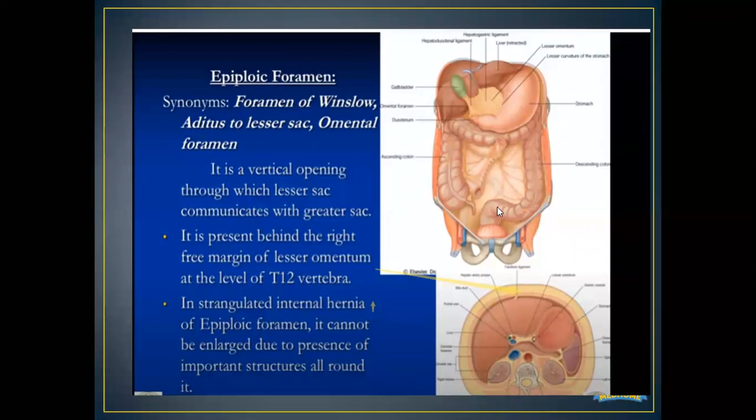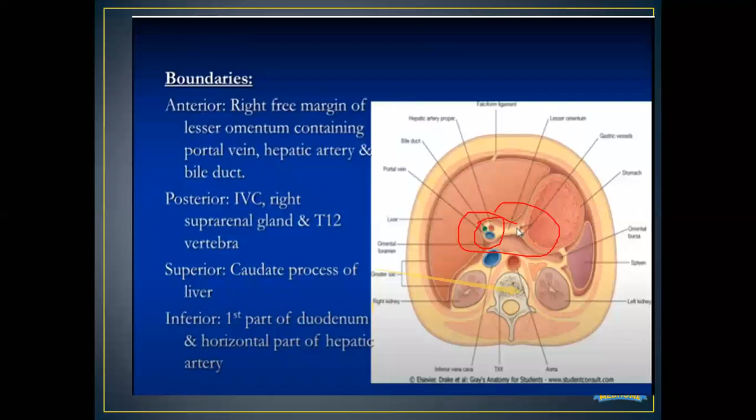Ma'am, the epiploic foramen has inferiorly the duodenum, superiorly the liver, anteriorly the porta hepatis, that is the hepatic artery, bile duct, and portal vein in the right free margin of the lesser omentum, and posteriorly the inferior vena cava and suprarenal gland.